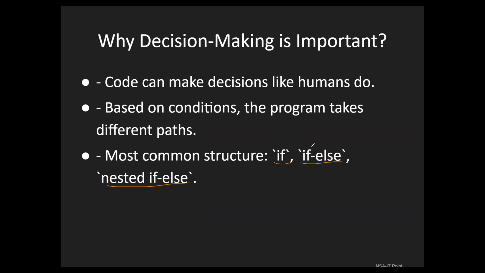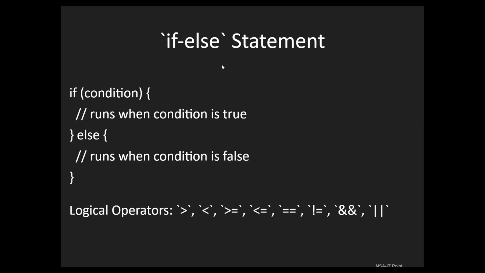Let's see one by one how they work. It's not that complicated. You might feel some difficulty understanding, but just go with the flow. Just try to write code, you will get it. So let's start with if else.